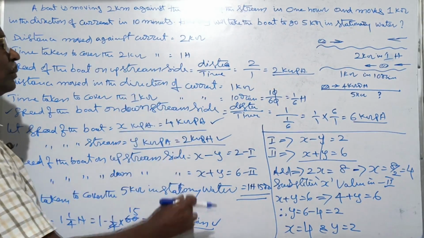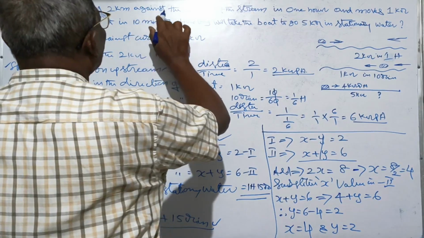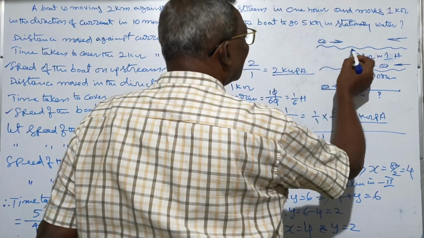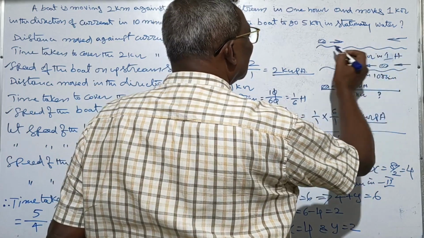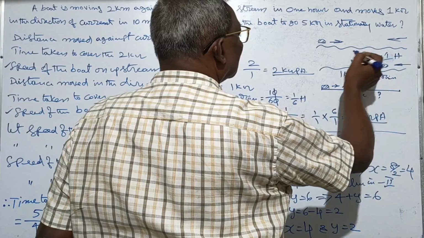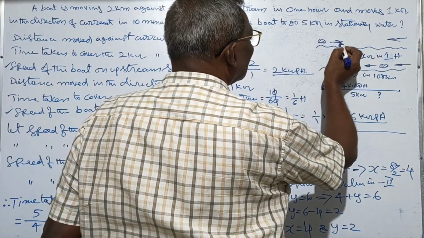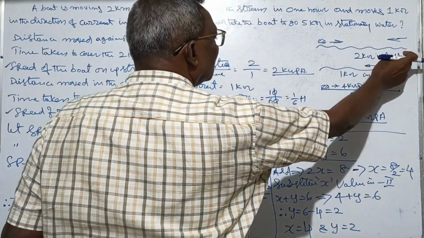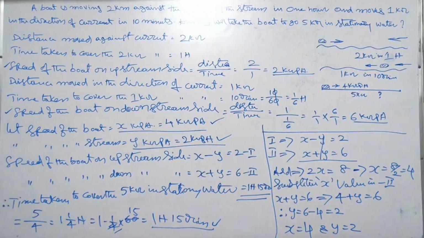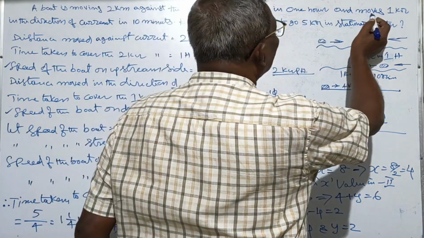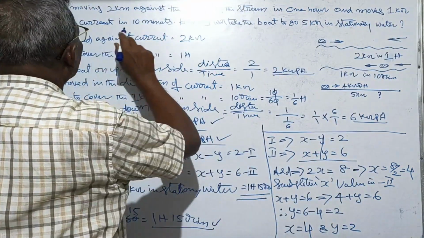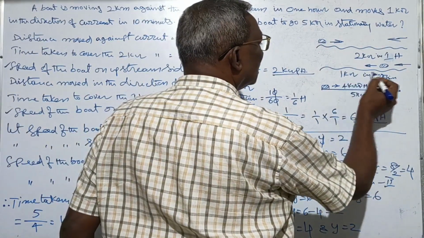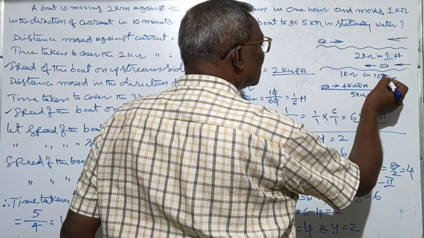Okay, friends. Repeating again. A boat is moving 2 kilometers against the current of the stream in 1 hour. So this is the boat, this is the stream, and this is against, the opposite side, in 1 hour. This is the first condition. Next, the second one: it moves 1 kilometer in the direction of the current in 10 minutes.